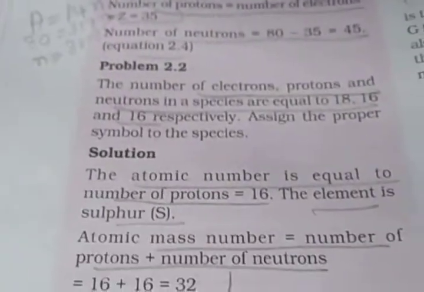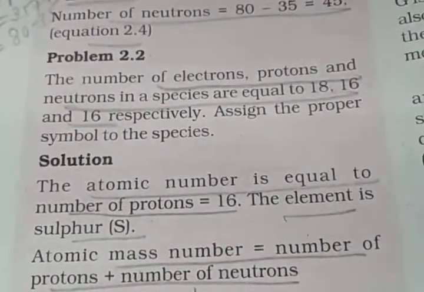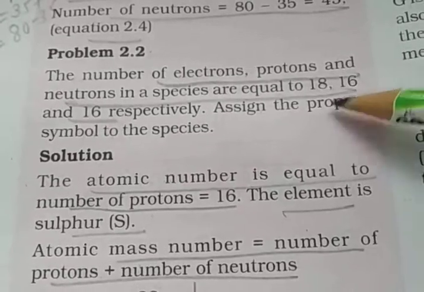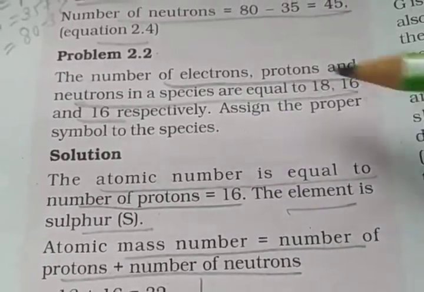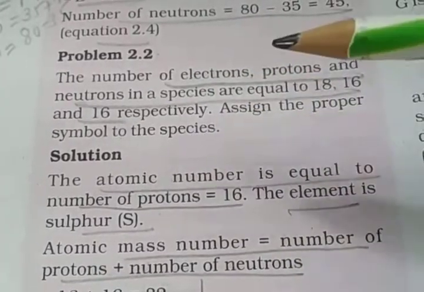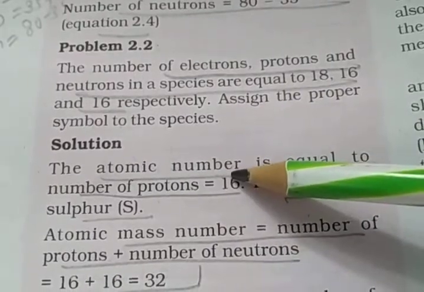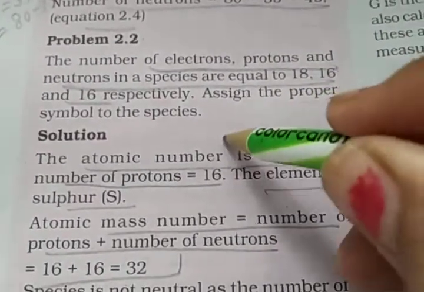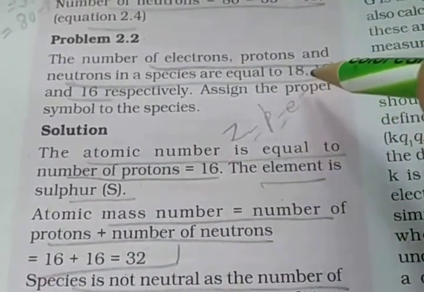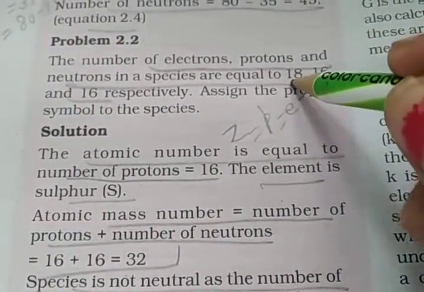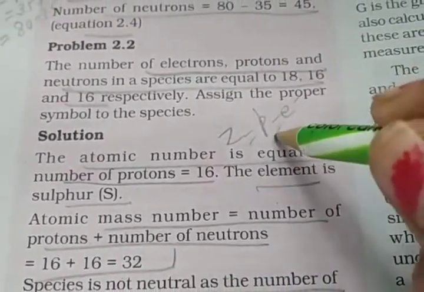Then the next problem, 2.2. The number of electrons, protons and neutrons in a species are equal to 18, 16 and 16 respectively. 18 electrons, 16 protons and 16 neutrons. We need the proper symbol. First, you already know the atomic number Z is equal to the number of protons, otherwise the number of electrons. Here the electron number given is 18 and the proton number given is 16.